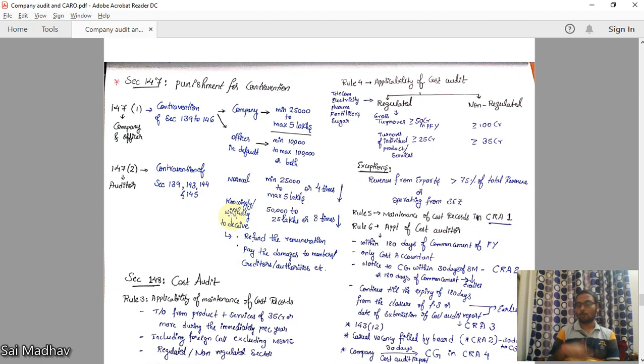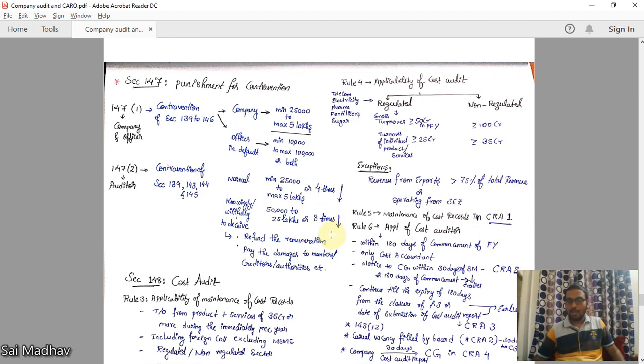If he has done something knowingly or willfully to deceive, deceive means cheating, then the limits are huge: 50,000 to 25 lakhs, or 8 times of remuneration, whichever is less. He should also refund the remuneration, if he has taken it, and he should pay the damages to members, creditors, or authorities, etc. This is section 147, very, very important.